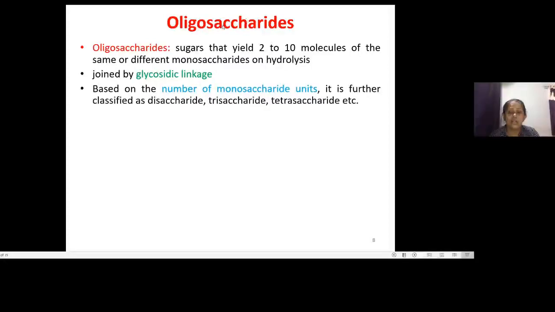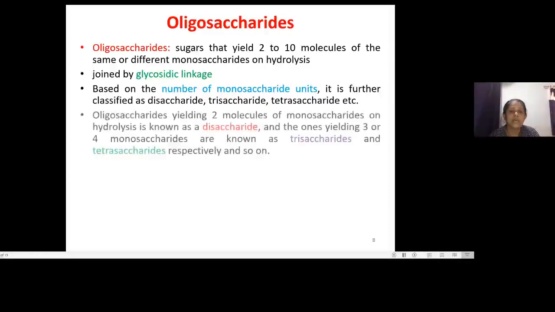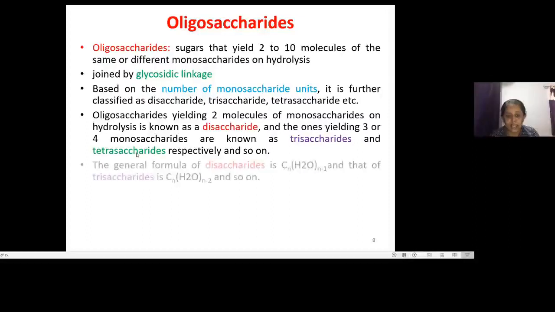How are oligosaccharides further classified? Of course it is by number, because more units are present, 2 to 10. So based upon the number, they are classified as disaccharides, trisaccharides and tetrasaccharides. If there are 2 molecules, it will be a disaccharide. If there are 3 molecules, a trisaccharide. If there are 4 molecules of monosaccharides, a tetrasaccharide, and so on.